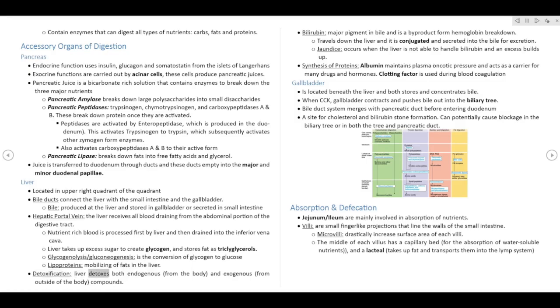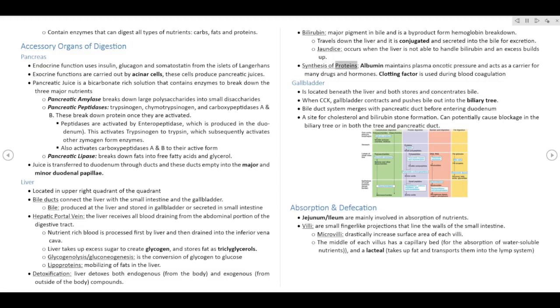Detoxification: liver detoxes both endogenous, from the body, and exogenous, from outside of the body, compounds. Bilirubin, major pigment in bile and a byproduct from hemoglobin breakdown. Travels down to the liver where it is conjugated and secreted into the bile for excretion. Jaundice occurs when the liver is not able to handle bilirubin and an excess builds up.